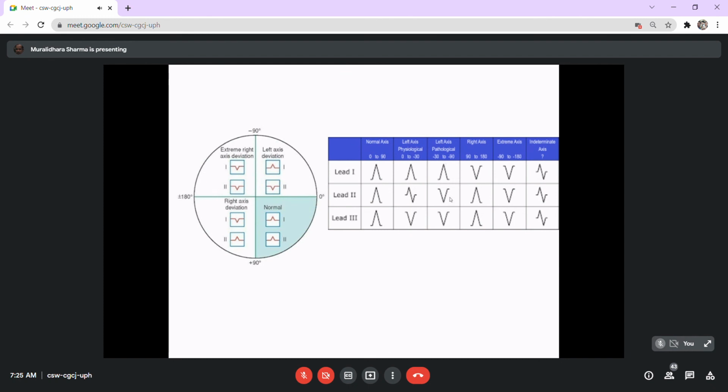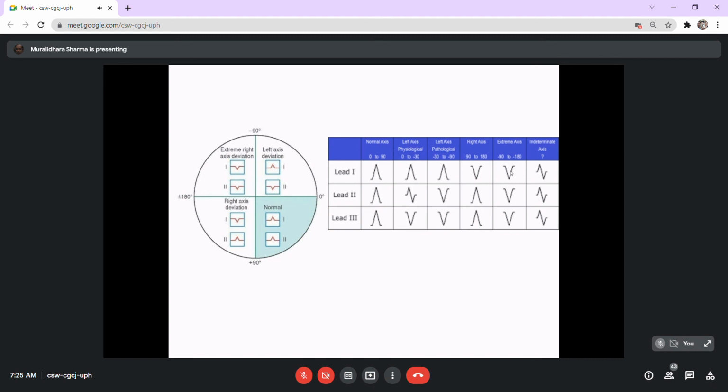This is another way of identifying on the limb lead systems, whether it's positive or negative. And when it is the right axis deviation, you will have a negative current in lead 1, and lead 2 and lead 3 would be positive. If all the limb leads show negative current, that's an extreme axis deviation.